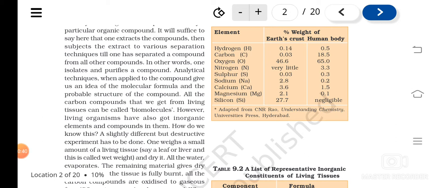In the acid soluble fraction you will get molecules which have less molecular weight, like 1000 Dalton. And in the acid insoluble fraction you will get the macromolecules which have high molecular weights.